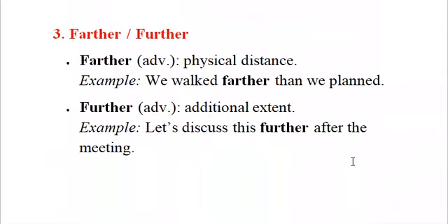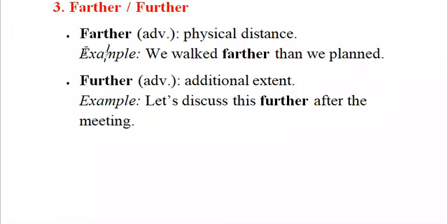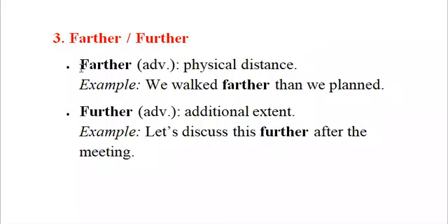Let us go to the third one. The third one is farther and further. The way we read these two words is almost the same, but the contextual meanings are totally different. The first one is farther. Farther implies a physical distance. Example, we walked farther than we planned. We are talking about the distance we walked. So here farther is explaining about physical distance.